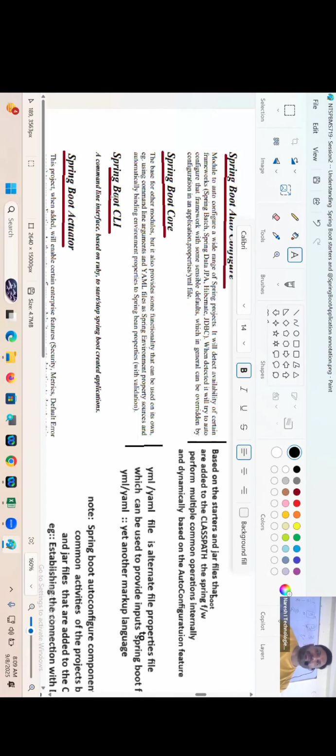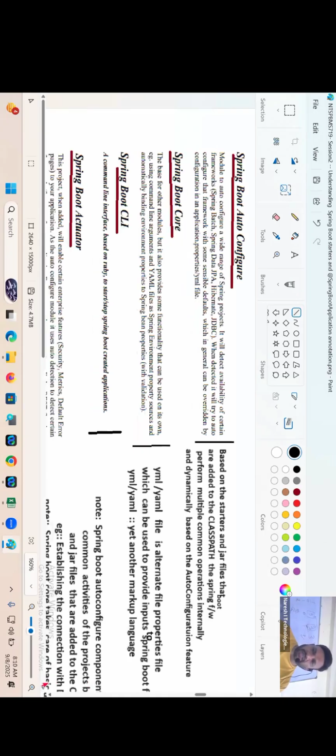Next, Spring Boot CLI. The command line interface based on Ruby to start, stop Spring Boot created applications. What applications, guys? Spring Boot created applications. Are you understanding my statement, guys?